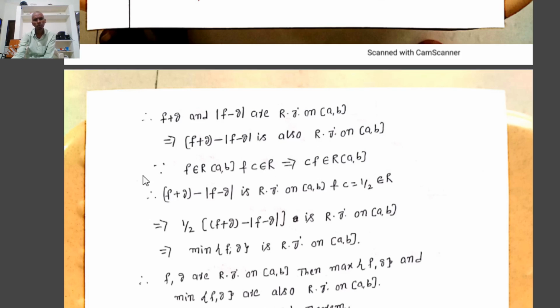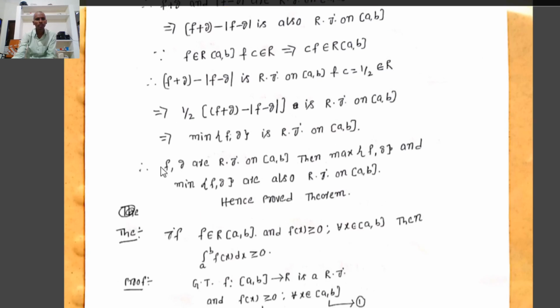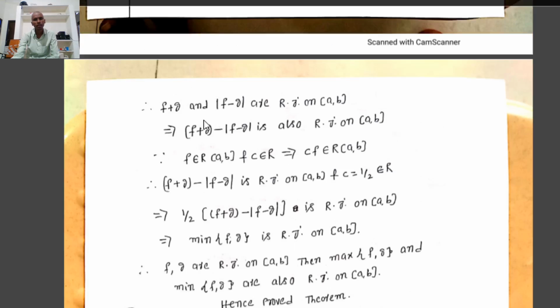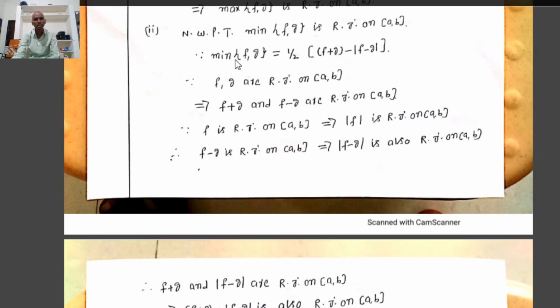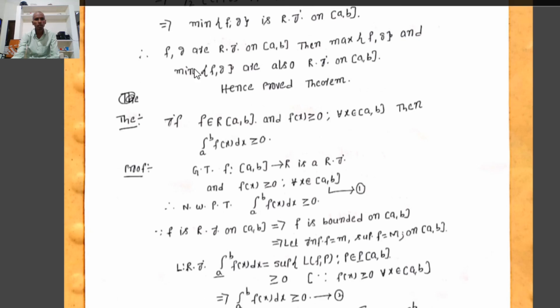Since already we know by the previous theorem that if f is Riemann integrable on the closed interval a comma b and c belongs to R, then cf is Riemann integrable on the closed interval a comma b. Here f equals f plus g minus mod f minus g, which is Riemann integrable, and c equals 1 by 2 belongs to R. That implies 1 by 2 into (f plus g minus mod f minus g) is also Riemann integrable on the closed interval a comma b. Already we defined this as the minimum of f comma g. That implies the minimum of f comma g is Riemann integrable on the closed interval a comma b.